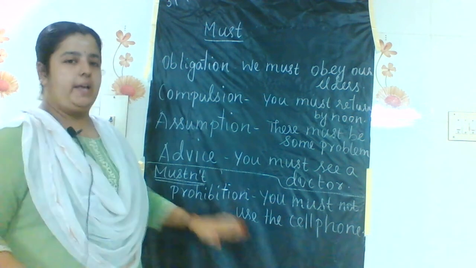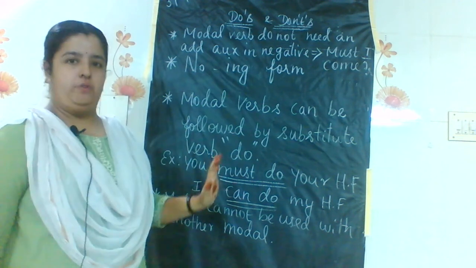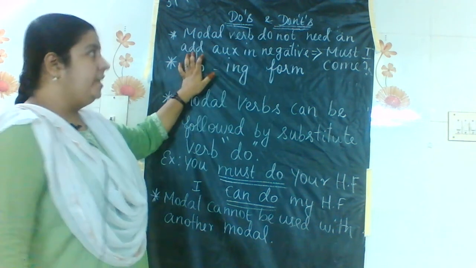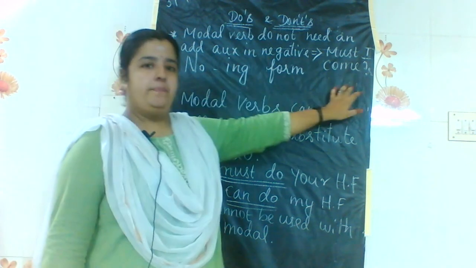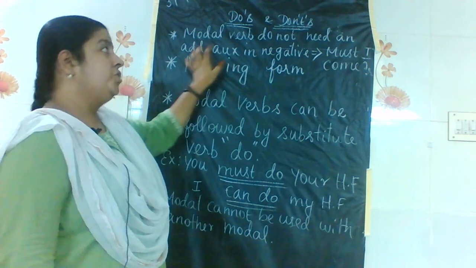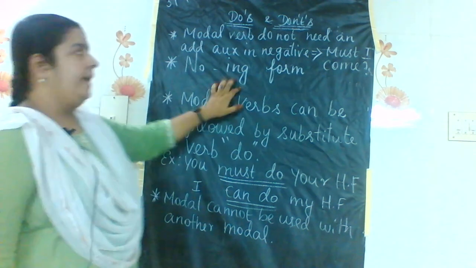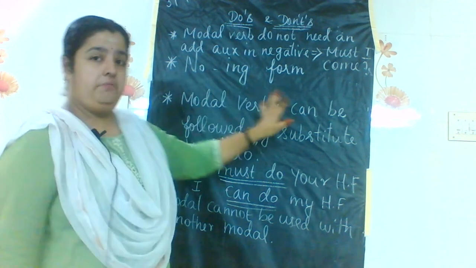Then followed by this we can see the do's and don'ts of modals. We have a few do's and don'ts in modal forms. They are as follows. First one is, modal verbs do not need an additional auxiliary word in the negative form. That is, must I come? That will not need one, because must is a modal verb, I is a subject, come is a verb. So modal verbs do not need an additional auxiliary in the negative. That is the first one. Next, no ing form. For example, canning, musting and all, there is no ing form in modals.